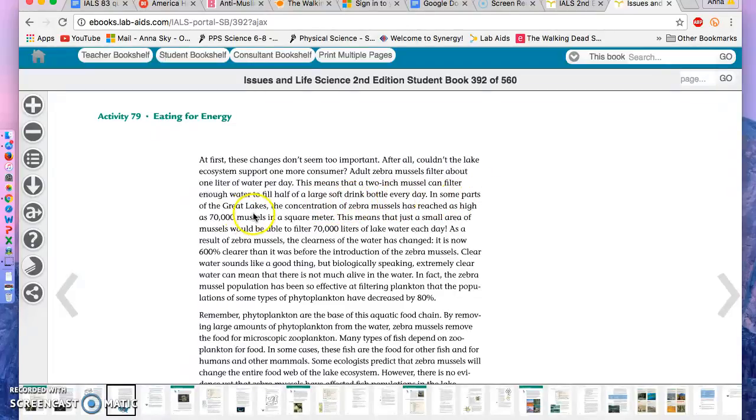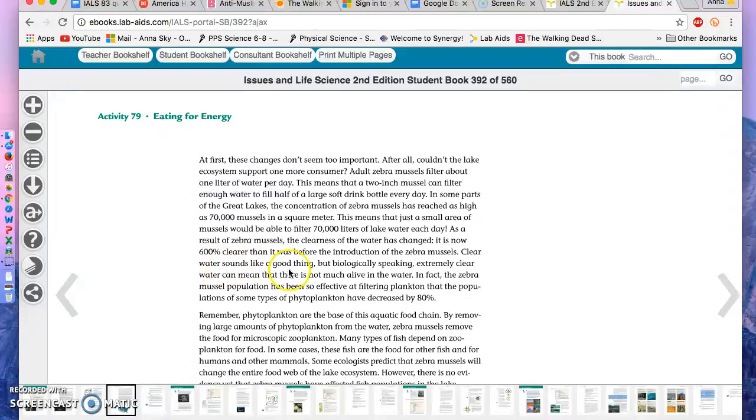In some parts of the Great Lakes, the concentration of zebra mussels has reached as high as 70,000 mussels in a square meter. This means that just a small area of mussels would be able to filter 70,000 liters of lake water each day. As a result of zebra mussels, the clearness of the water has changed. It is now 600% clearer than it was before the introduction of zebra mussels.